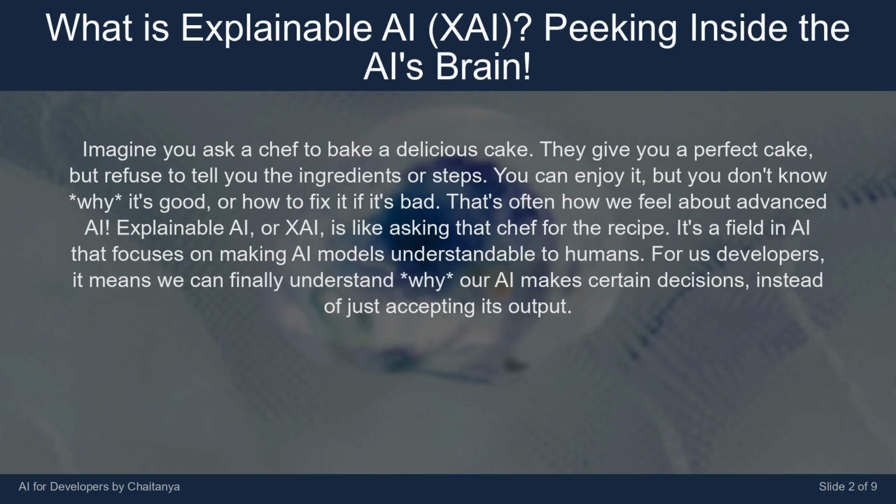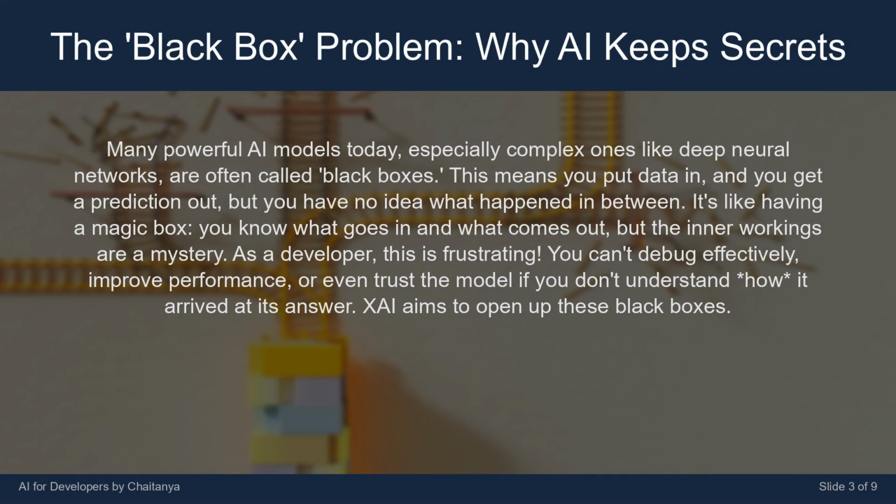For us developers, it means we can finally understand why our AI makes certain decisions, instead of just accepting its output. Many powerful AI models today, especially complex ones like deep neural networks, are often called black boxes. This means you put data in, and you get a prediction out, but you have no idea what happened in between.